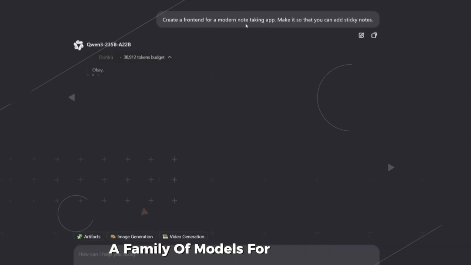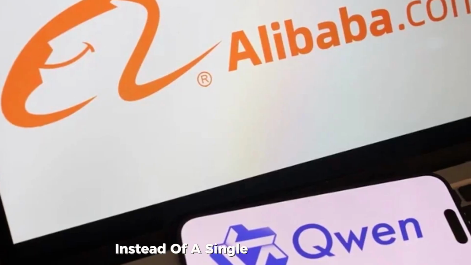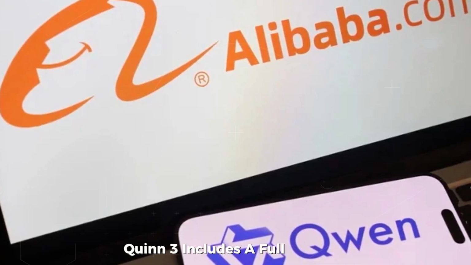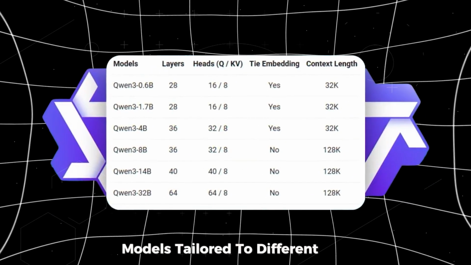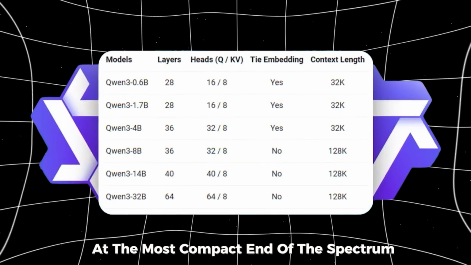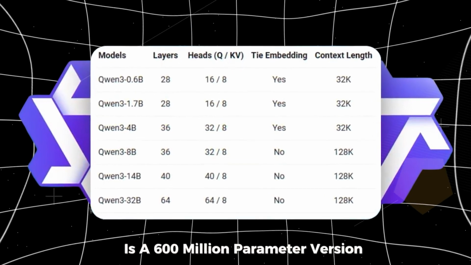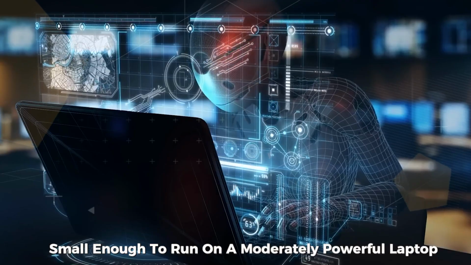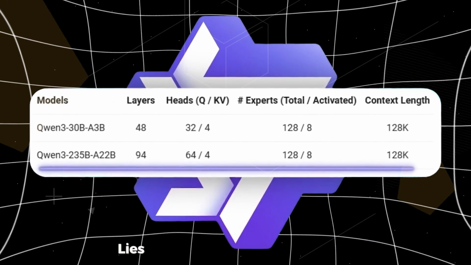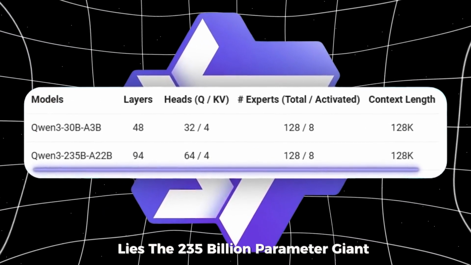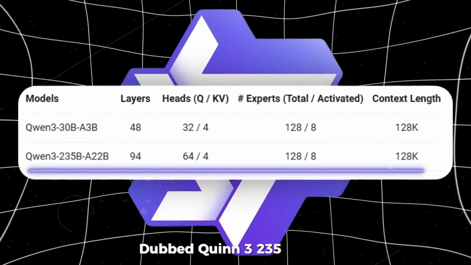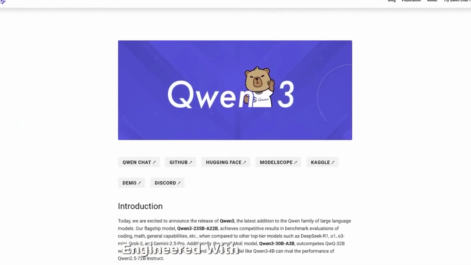A family of models for every use case. Instead of a single monolithic model, Qwen 3 includes a full suite of AI models tailored to different needs. At the most compact end of the spectrum is a 600 million parameter version, small enough to run on a moderately powerful laptop. On the opposite end lies the 235 billion parameter giant dubbed Qwen3-235B-A22B, engineered with a modular design.